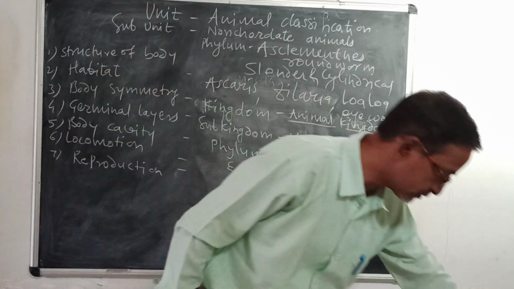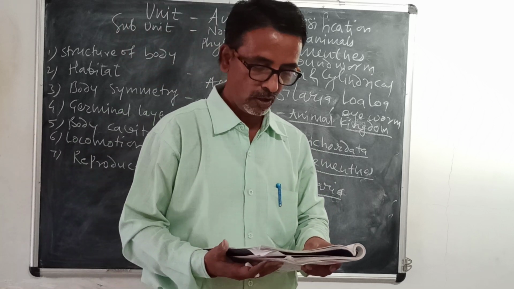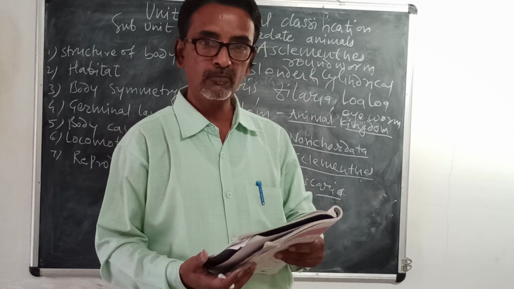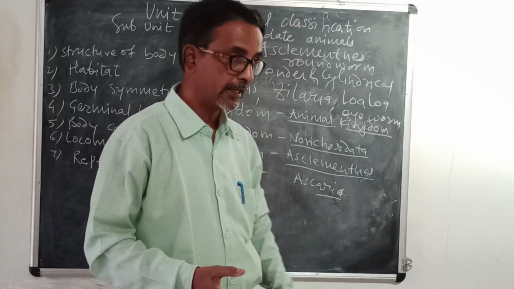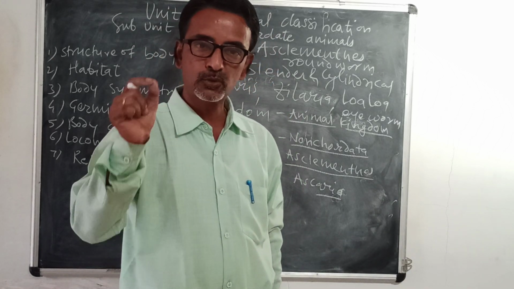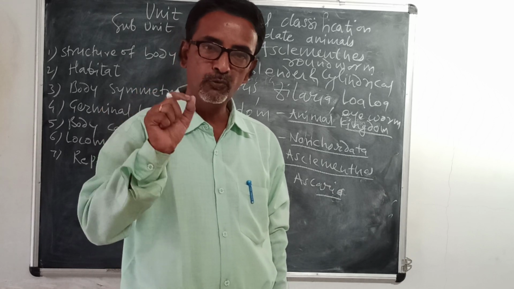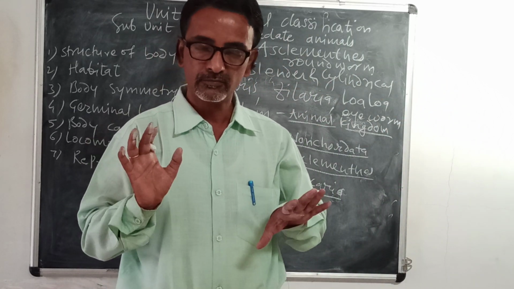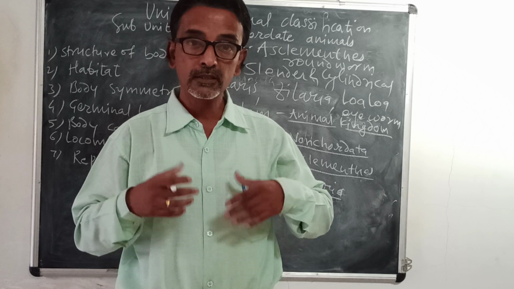Then a question is asked: how does infection of roundworms like Ascaris and filarial worm occur, and what are the preventive measures? Now listen, Ascaris is also called roundworm. It generally affects children because children play on the ground and with soil, and mostly their nails are not cut. That is a matter of personal cleanliness.